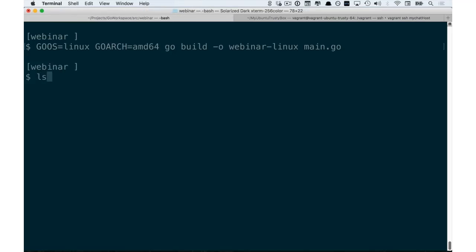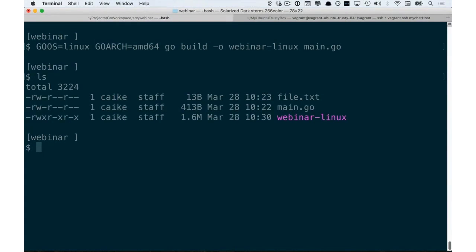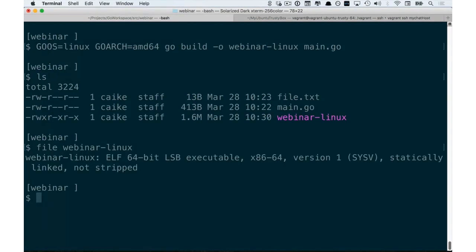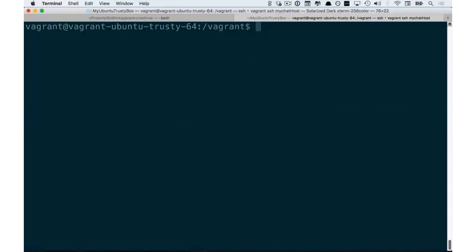We run that, and then we can see it generated another binary for us, webinar-linux, and if we inspect the type of file, we can see it's a different file. It's an LSB executable. Now we're going to move that file to our Linux box. Move over to our Linux box.